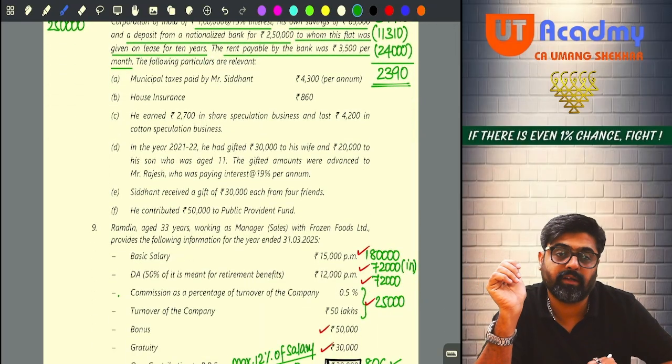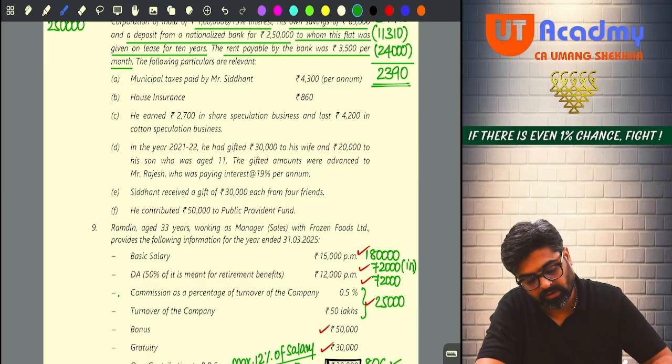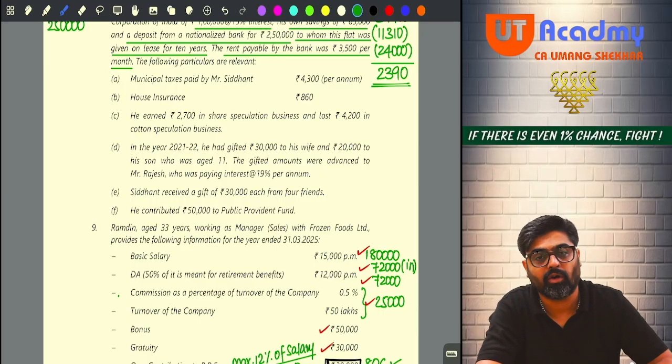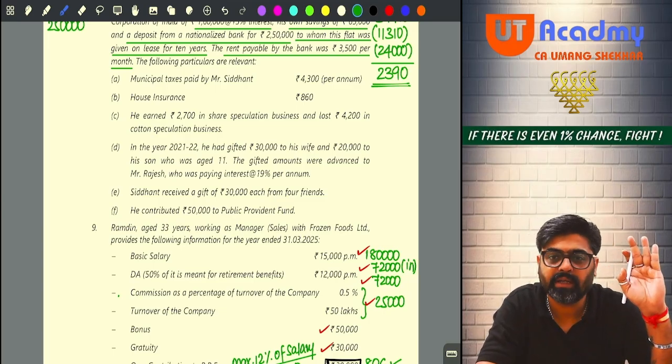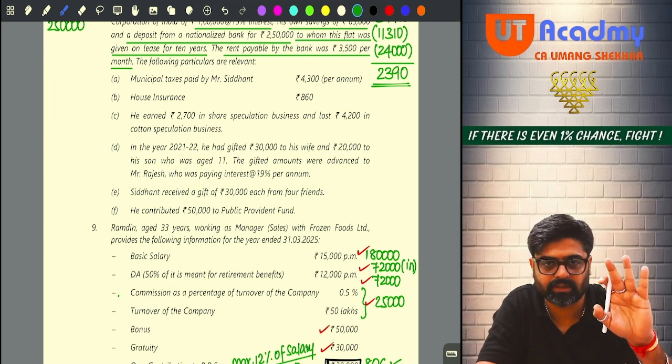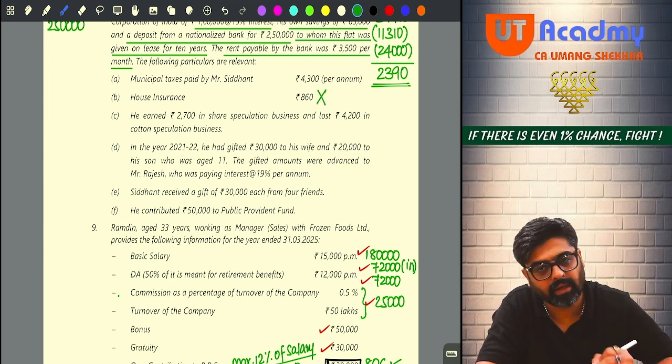Now, house insurance 860 you are giving. This is an expense related to your house property. 30% standard deduction is given already, no? So that 30% takes care of this 860. No need to do anything. Ignore this.